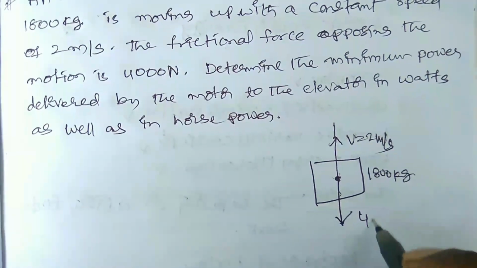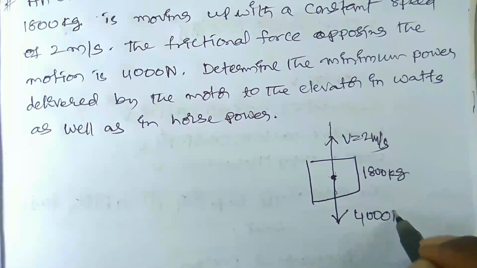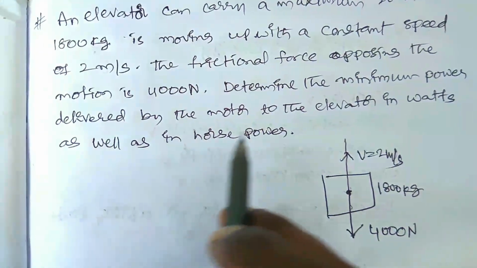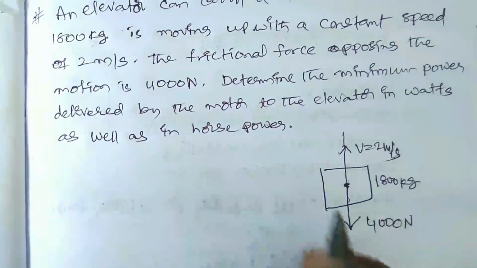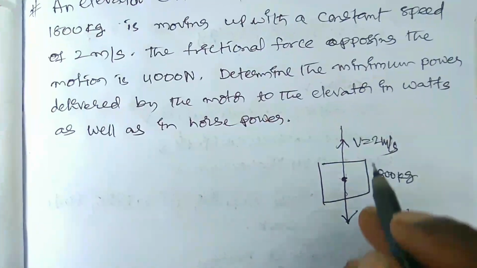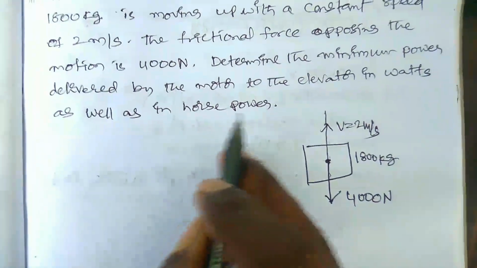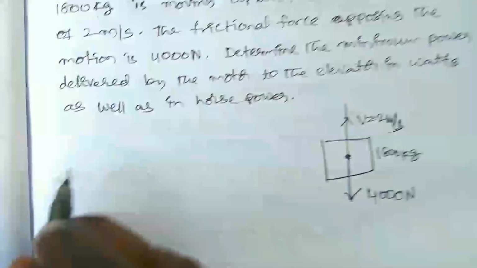That is 4000 Newton. Now determine the minimum power required by the motor to move the elevator, in watts as well as in horsepower.